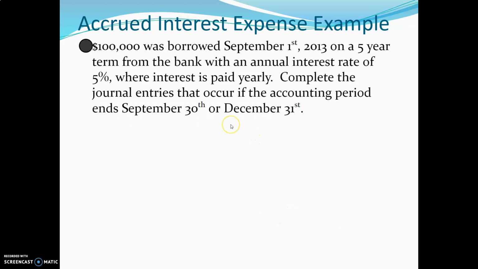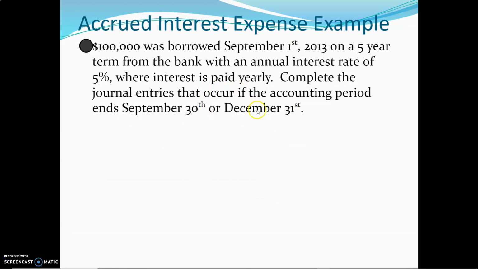All right, moving on. We've got interest, and yeah, interest comes on loans. There's $100,000 that was borrowed September 1st, 2013 on a 5-year term from the bank with an annual interest rate of 5%, where the interest is paid yearly. Complete the journal entries that occur if the accounting period ends September 30th, or, so case number 2, if it were to end December 31st. I'd encourage you to pause and try and do this on your own. Just see if you can get this.